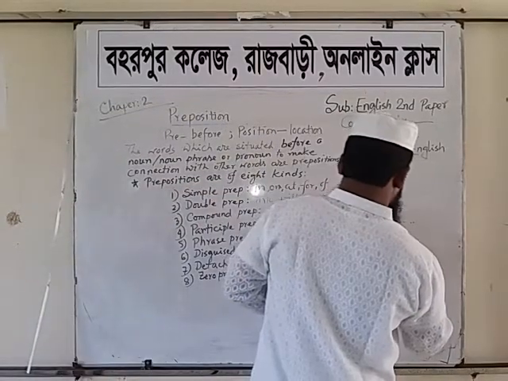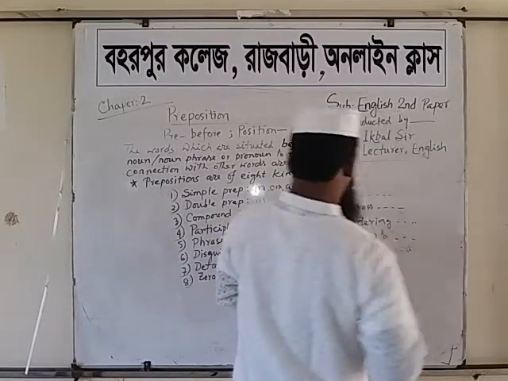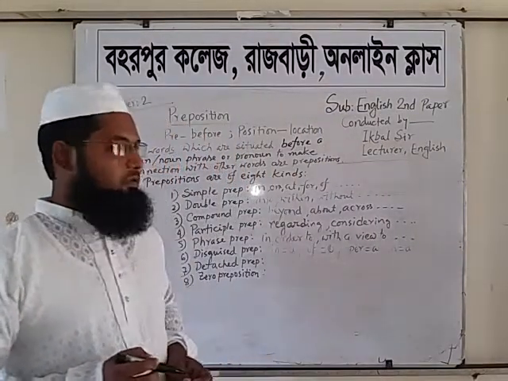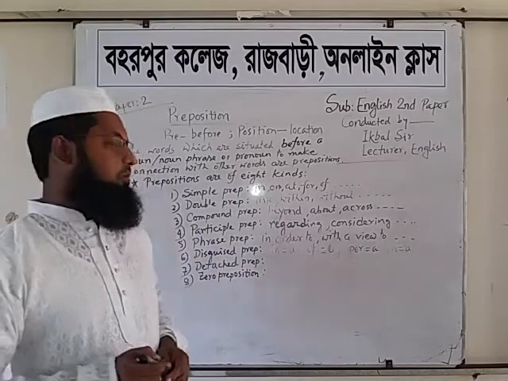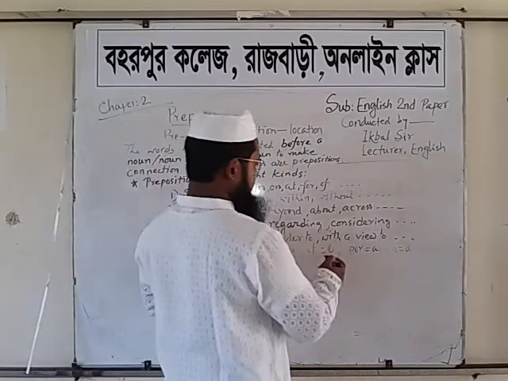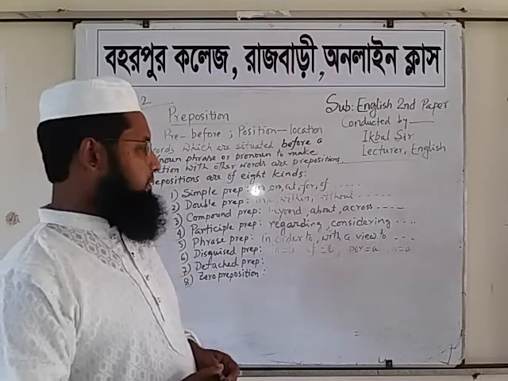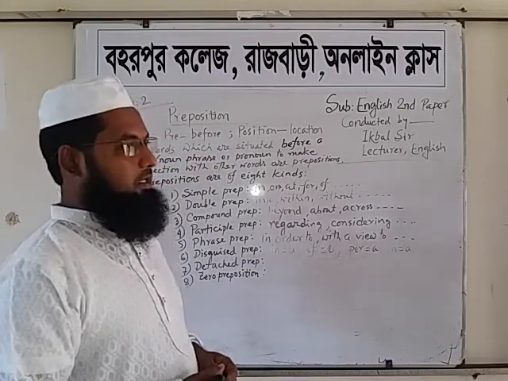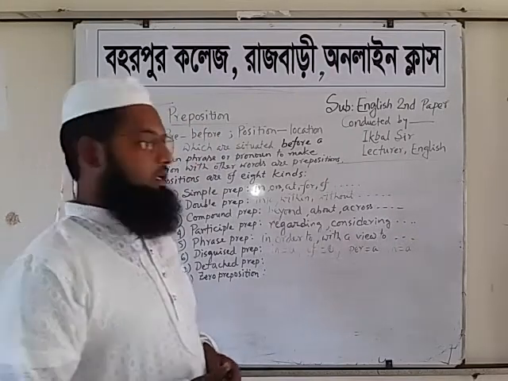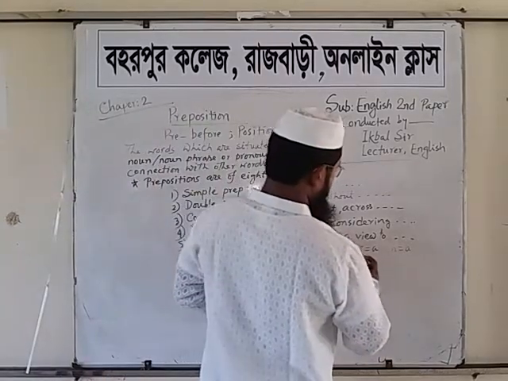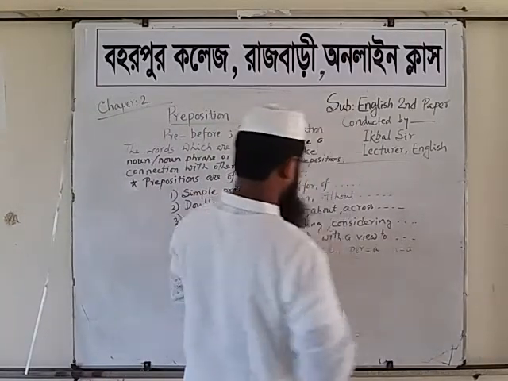Sometimes on is used as a. It's 12 o'clock. Here o'clock, o is equal to of. Rice sells 50 taka per kg. Here a is equal to per.